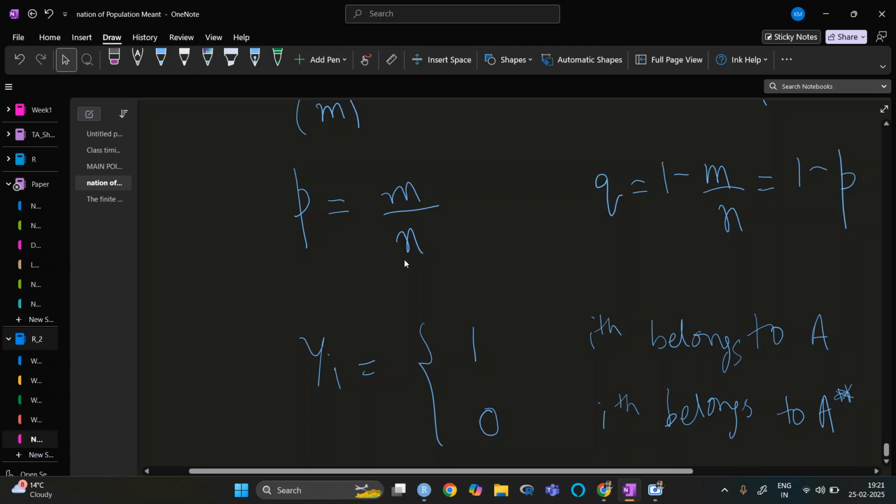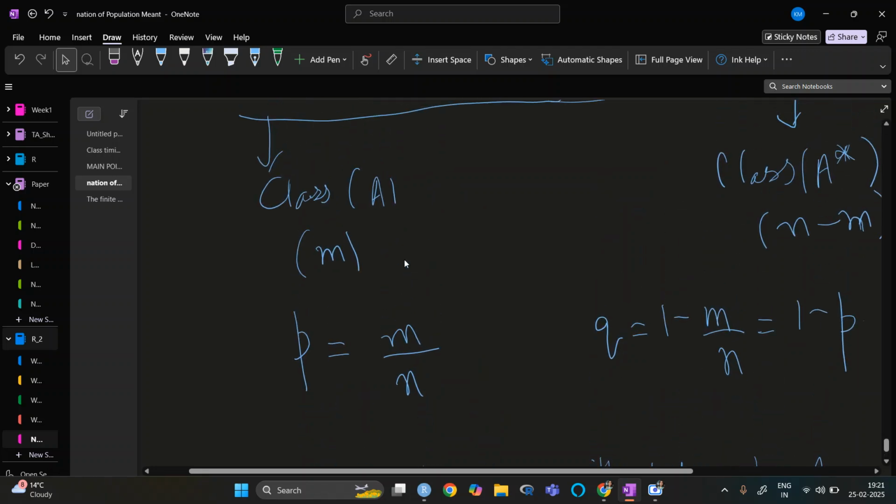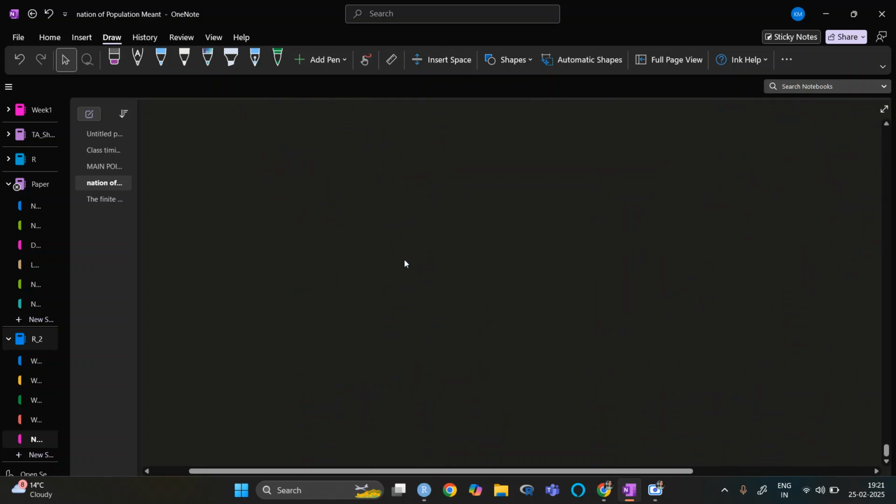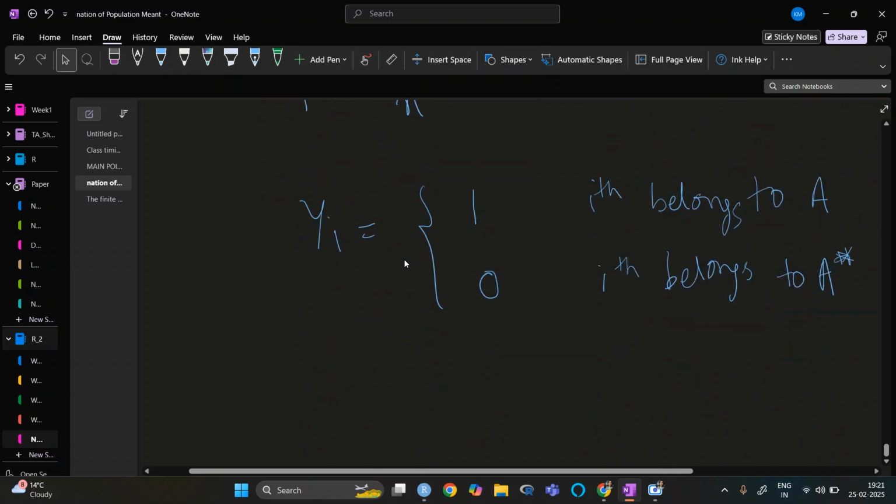Now what does that mean? We are taking 1 and 0. One can take 1, 2, 1, 3, whatever you want, A, B, C, D, anything. But 1 and 0 just makes things easy, because if you take the summation, let's say the summation is 10 and the total is 20, we know that 10 is coming from this, so 50% it is coming. If you take A and B, you need to count for both.